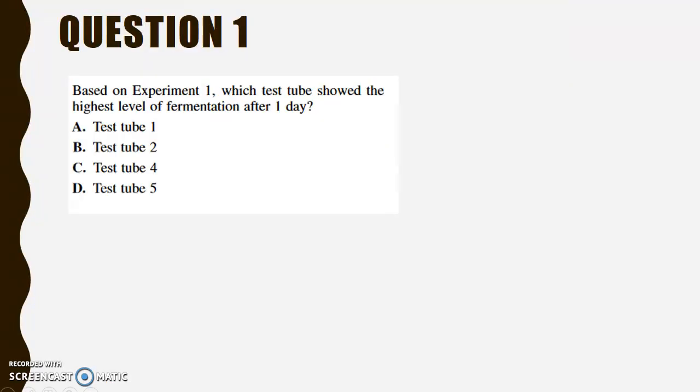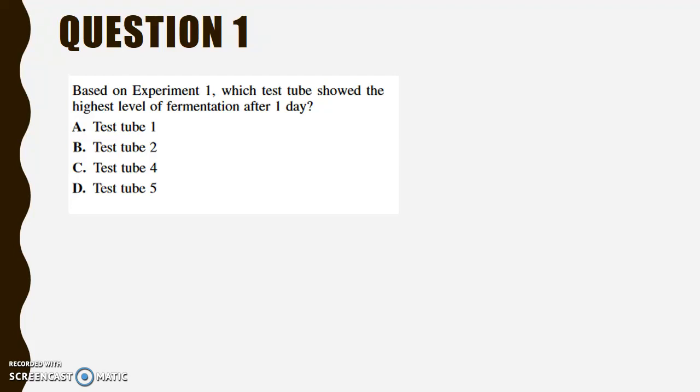Now let's look at the questions that you may see in this type of passage. Note that a lot of questions may ask you to look at information from more than one experiment, so pay attention to what you are looking at. Here is question 1. Based on experiment 1, which test tube showed the highest level of fermentation after 1 day?